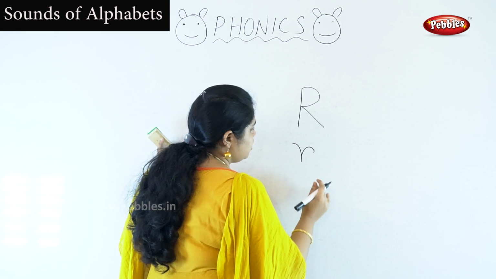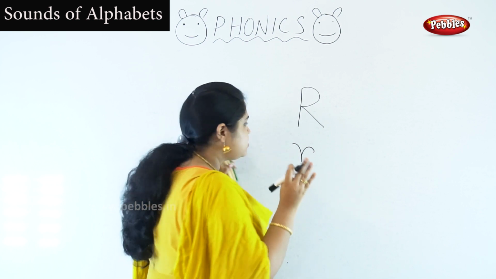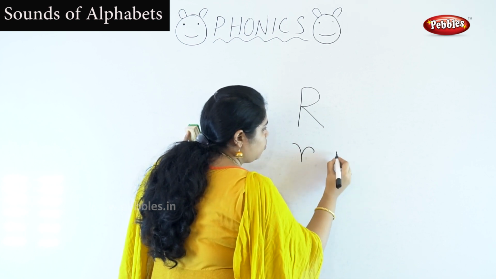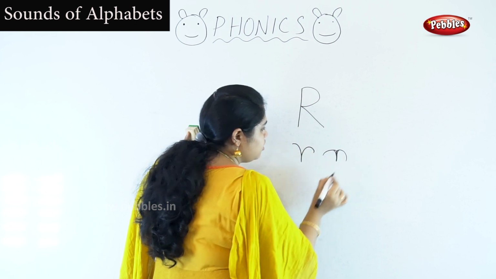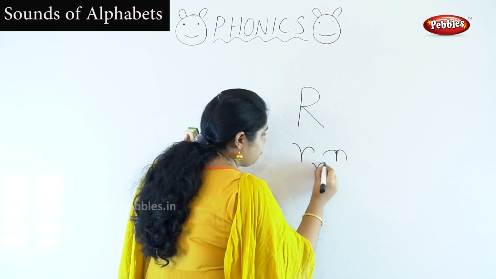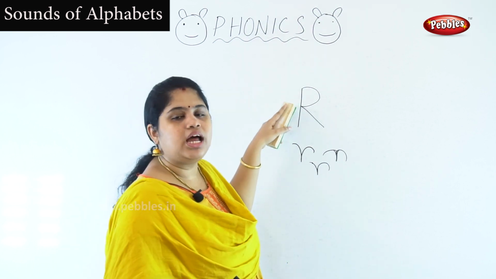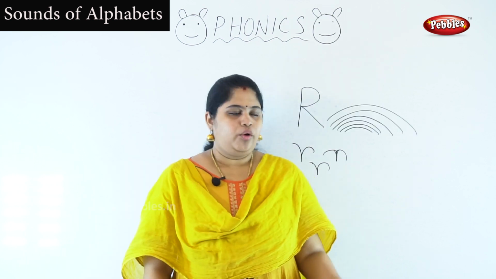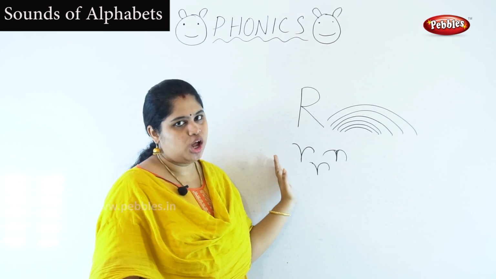I think many of you will struggle while writing a small r. Just keep it like this. If you struggle to write the small r, then follow this. You just put a one like a 1, and we have to put like this. Okay, this is enough for the beginners. This is small r. Okay, this is a capital R and this is small r.